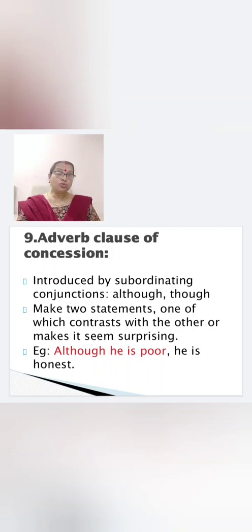It makes two statements, one of which contrasts with the other, and it makes it seem surprising. Now let us see the example. Although he is poor, he is honest. So the main clause is he is honest. But although he is poor is a subordinate clause, an adverb clause of concession. Two contrasting statements: poor, honest.